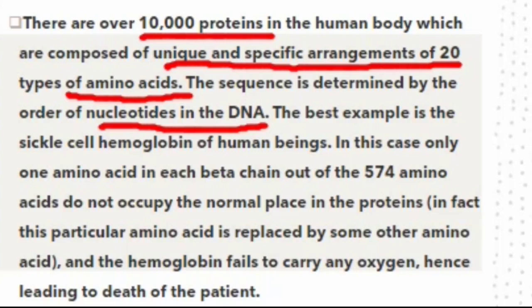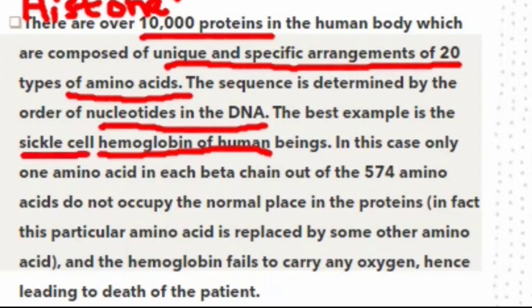Histone protein is present on the DNA carrying a positive charge, and DNA as a whole carries a negative charge, and positive and negative charges attract each other and this bond is formed. The best example is the sickle cell hemoglobin of human beings.